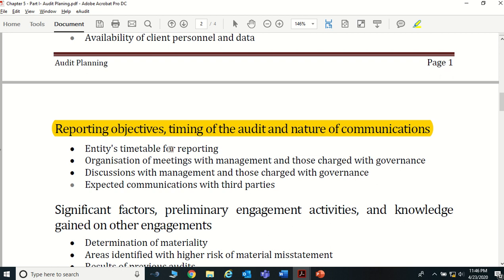By the time they submit their tax computation, along with the tax computation or along with the tax return, they need to submit audited financial statements, right? For that purpose, the auditors may be asked.